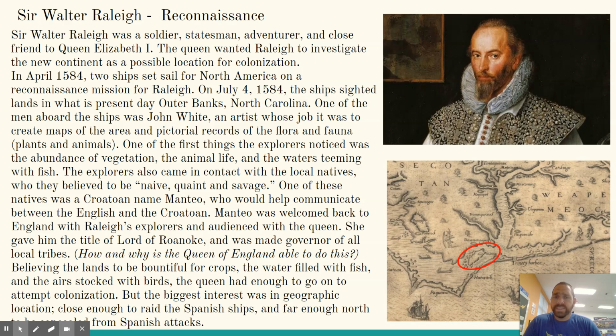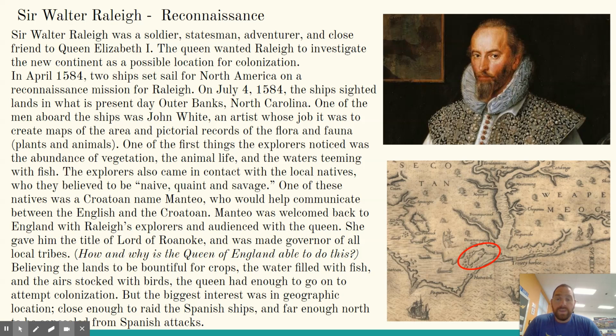July 4th, intent. One of the men aboard the ships was John White, an artist whose job it was to create maps of the area and pictorial records of the flora and fauna. That's plants and animals. One of the first things the explorers noticed was the abundance of vegetation, the animal life, and the waters teeming with fish. It was a very lively, vibrant place.